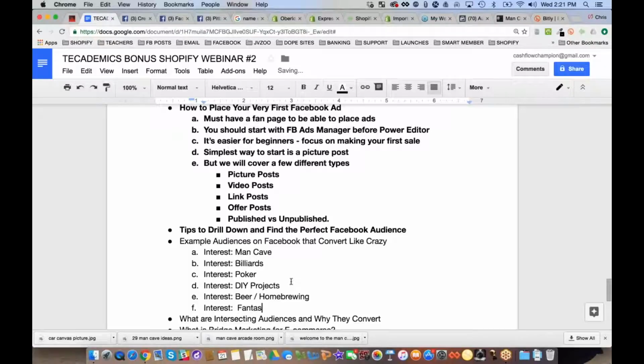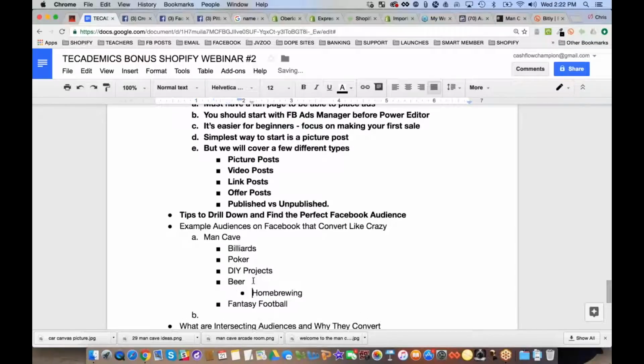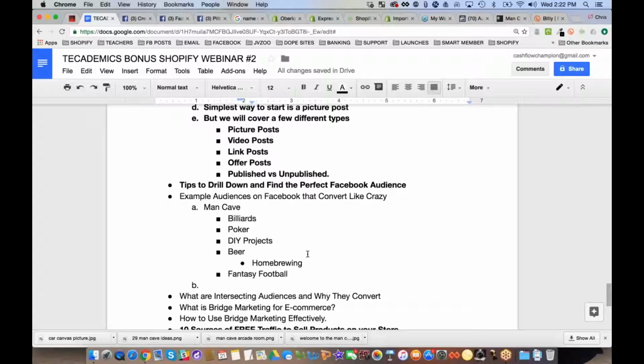Let's see what else you guys got. Fantasy football. Okay, let me just stop putting the interest here. You guys get it, right? So we'll do man cave instead. Hold on, let me make this a little bit neater for you guys. So what we're doing is brainstorming right now, deep diving on interest. Man cave has these, and we'll dive in further. If one of these has a breakout section, we'll do something like that. Okay, so fantasy football.